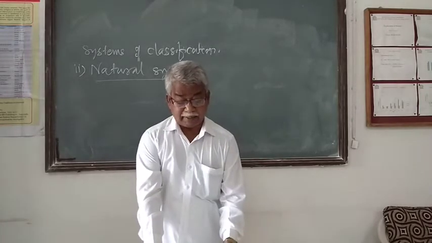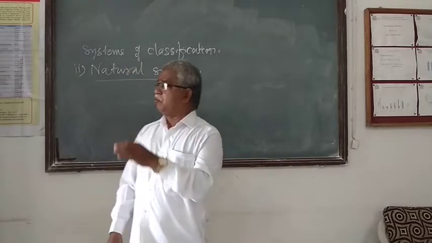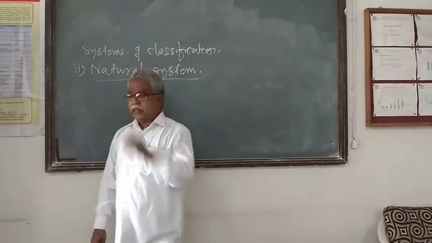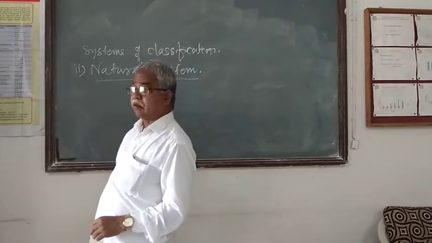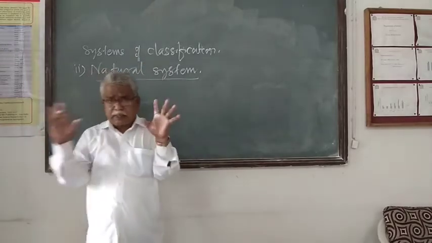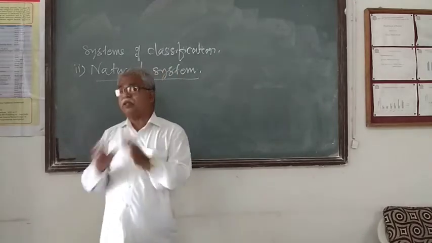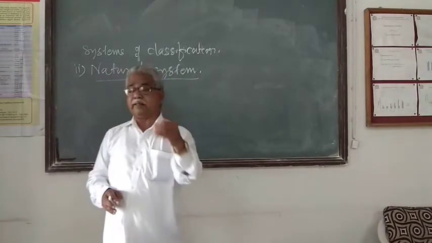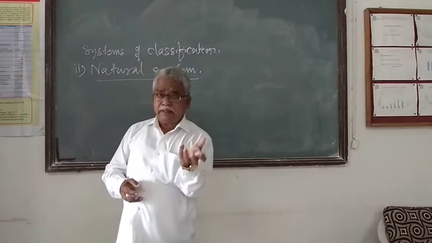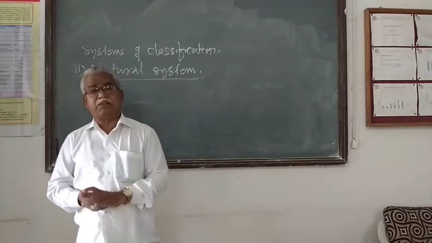Natural systems, as the name indicates, natural, means that whatever natural affinities were there were taken into account. Natural similarities, natural characteristics were taken into account. So what type of plants have natural similarities? The most important principle behind this type of system is that natural affinities or similarities and dissimilarities were the basic principle of this system.